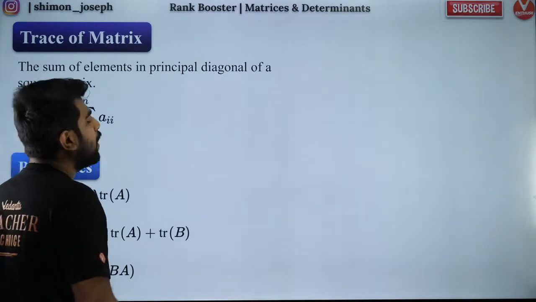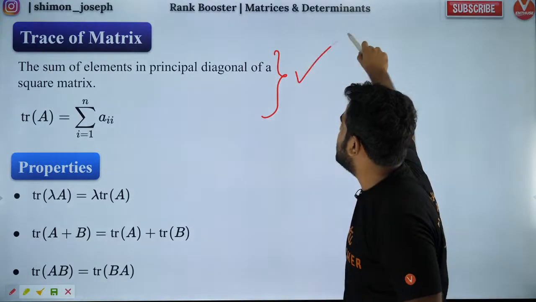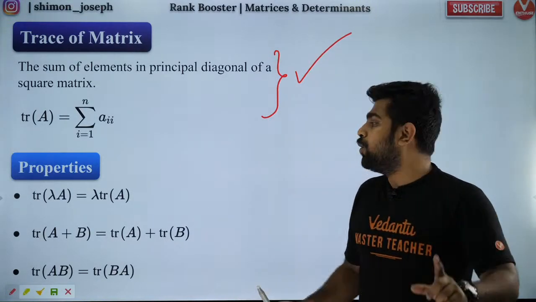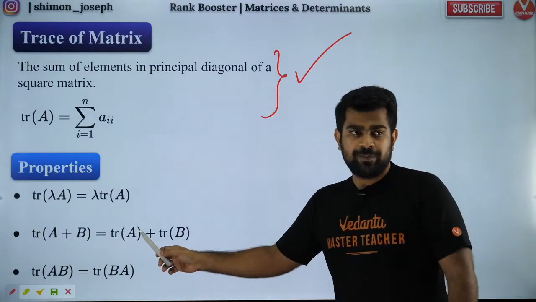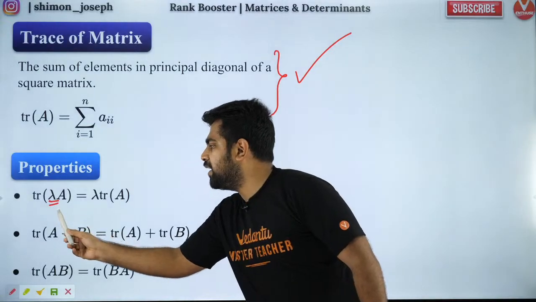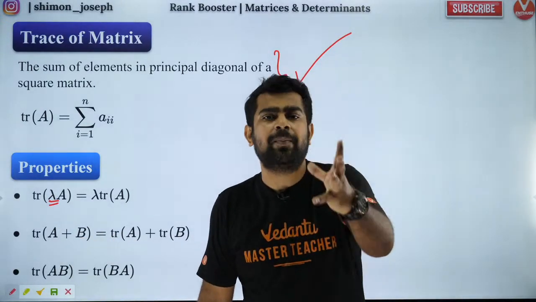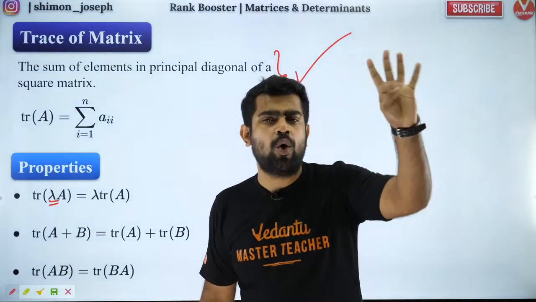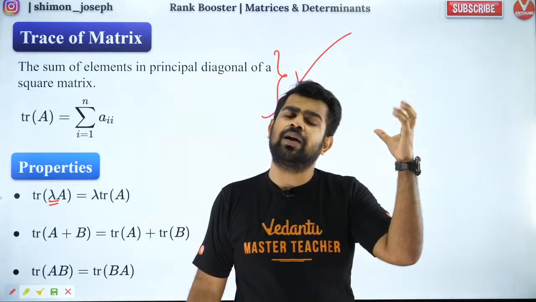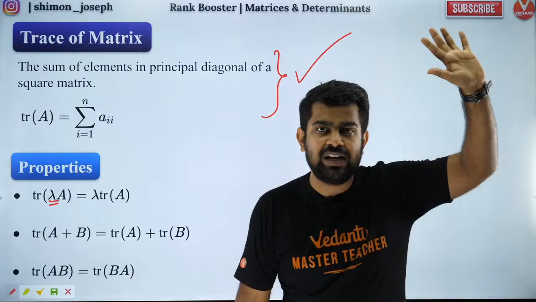Okay, so people, let's get to the properties. Now you have understood this point. This everybody has got it. Whoever is present in the class right now, I hope so. Now, properties of trace. So whenever you have trace of, let's say some scalar lambda. Lambda scalar means what? Lambda is a constant. It can be any number like 2, 3, 4, any number. It is not necessary it has to be a natural number. It can be an irrational number, anything you want. Got it? Everybody clear with that?